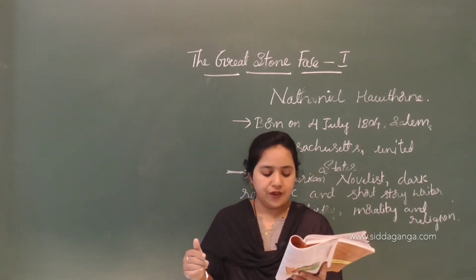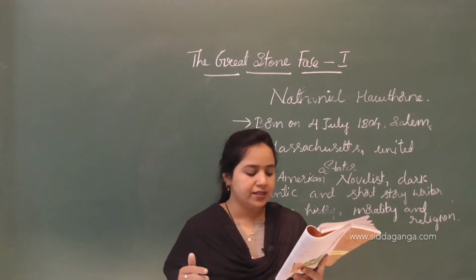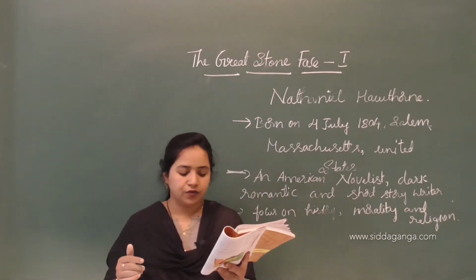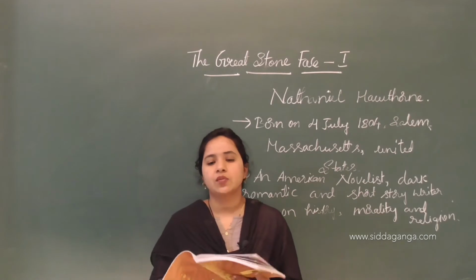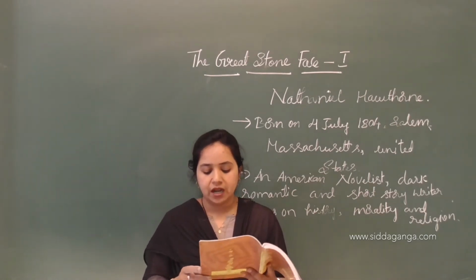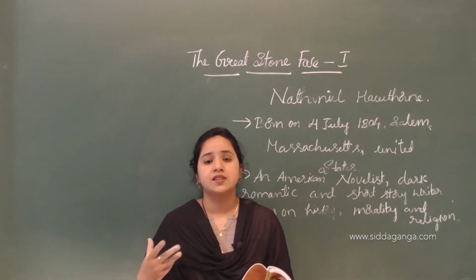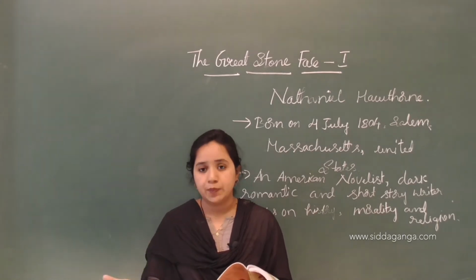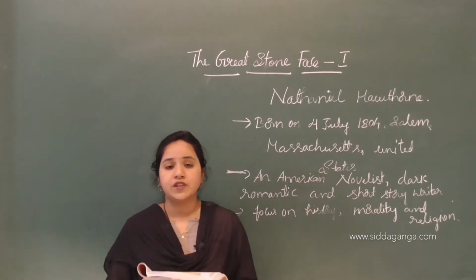The great stone face is one such shape that reminds the inhabitants of the valley of a prophecy. Prophecy means a statement about the future, about what will happen. That is called prophecy.